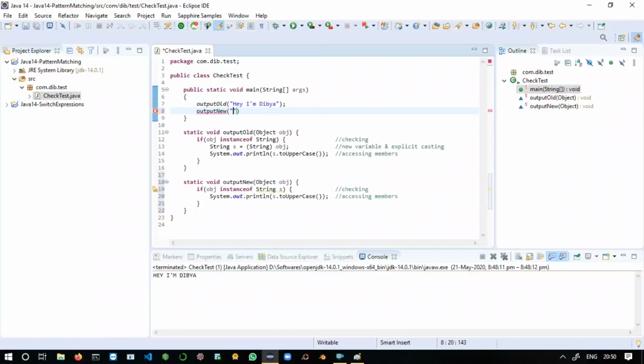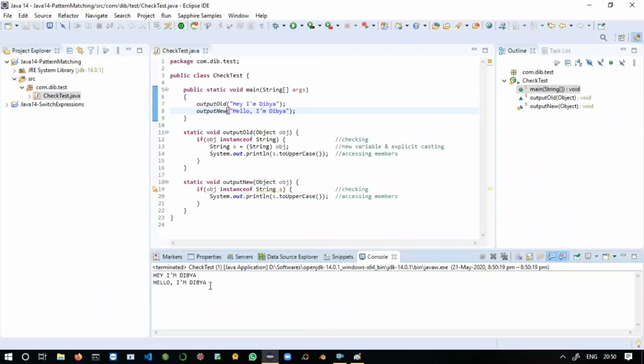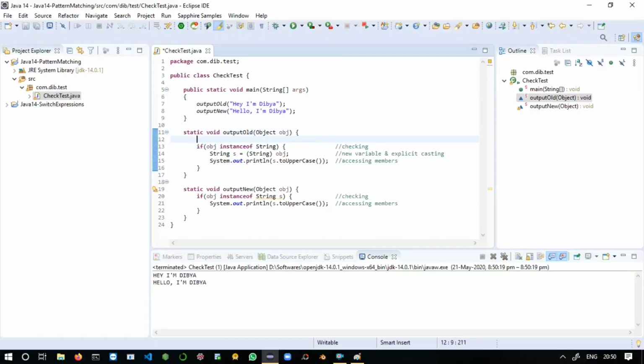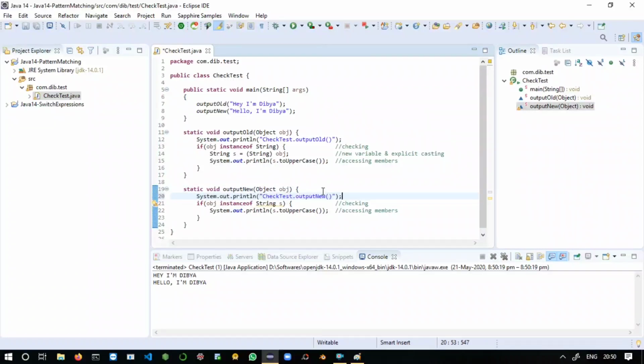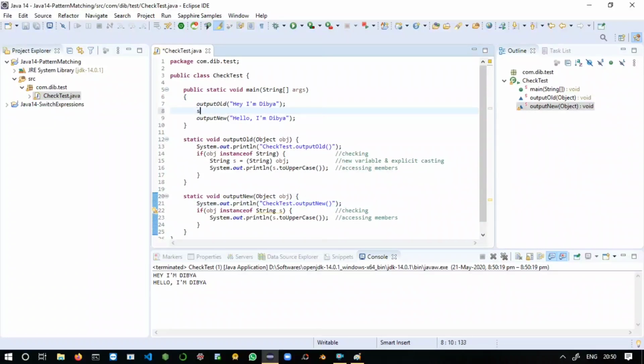just pass a string message in small letters: "hello, I am Divya." So yeah, just run the application. Yeah, we got our output in uppercase letters, "HELLO, I AM DIVYA." So just print a message in both methods. You can say stress, it will print the method name. Here also stress. Just run the application again.